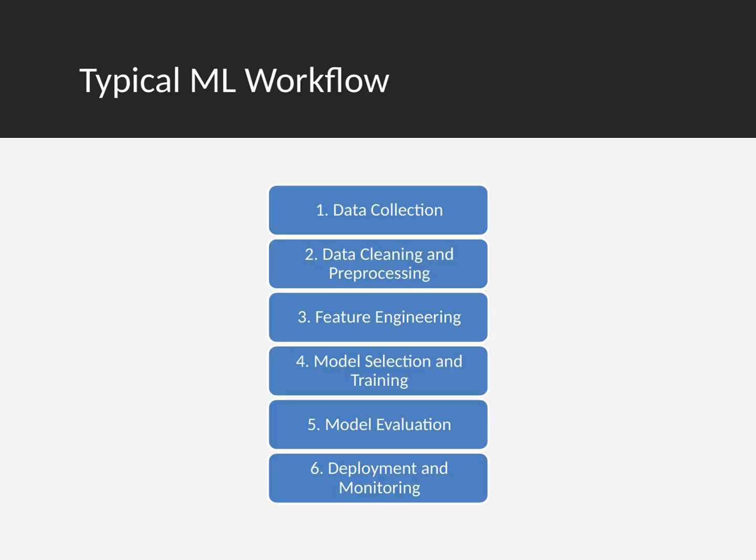Machine learning projects follow 6 core steps. First, collect relevant data from sources. Next, clean and pre-process by handling missing values and formatting. Then create or transform features to help models learn. Choose models and train them on the prepared data. Evaluate performance with validation metrics and tests. Finally, deploy the model to production and monitor it over time, updating when performance degrades.